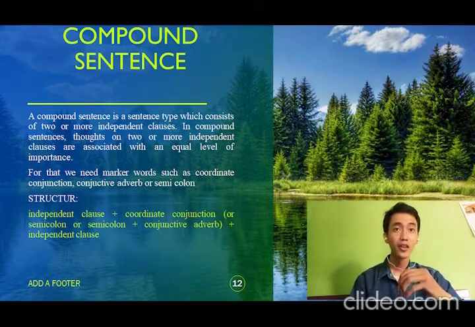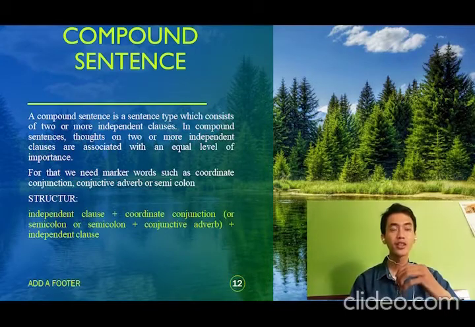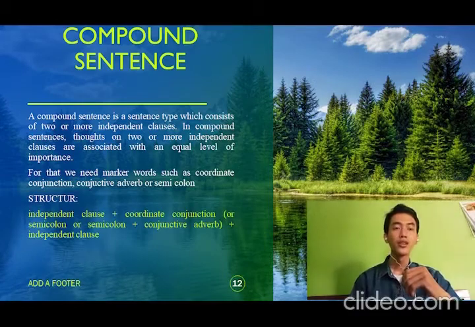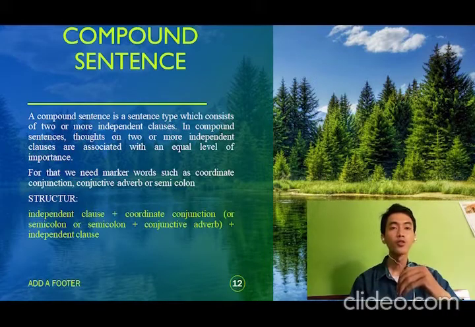For that, we need marker words such as coordinate conjunction, conjunctive adverb, or semicolon. The structure of a compound sentence is independent clause plus coordinate conjunction or conjunctive adverb or semicolon plus independent clause.